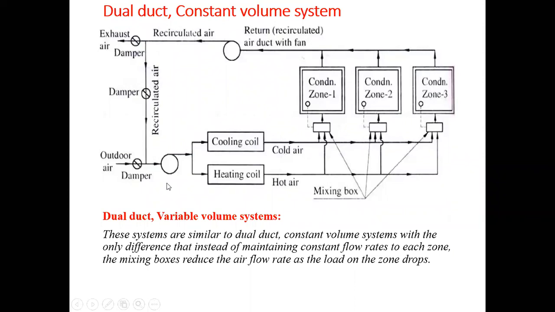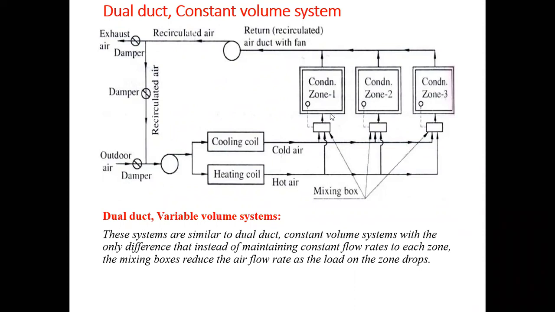Now the parts of the system. There will be a fan. Before the fan there will be mixing of the recirculated air from the room and fresh air from the surroundings. Then this air will be blown over the cooling coil or heating coil. Over the cooling coil the air is cooled, and this cool air is supplied to the conditioned zone. Simultaneously, over the heating coil the air is heated, and this hot air also passes through its duct. The cold air and hot air are mixed in the mixing box.